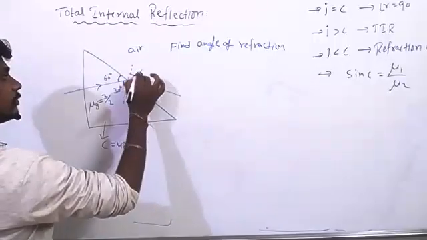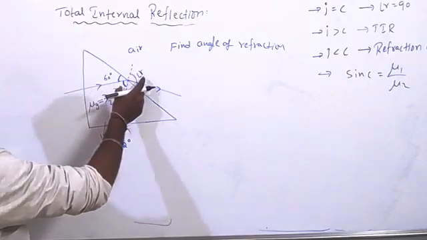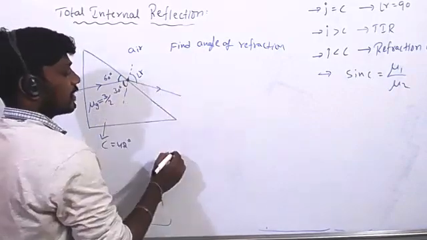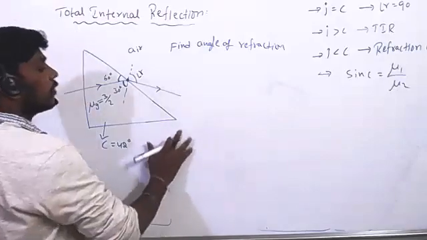Sir, refraction. Refract. So it is my angle of refraction. Yes, sir. So we have to find out what is the angle of refraction. If you want to find it out here, what will you do? Snell's law. Snell's law we have to apply. Tell me, what is the Snell's law?